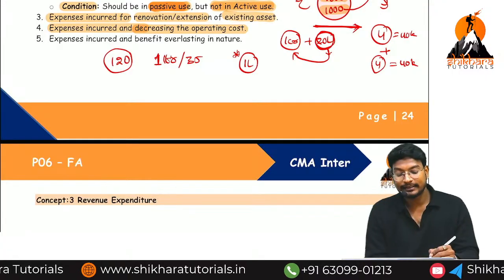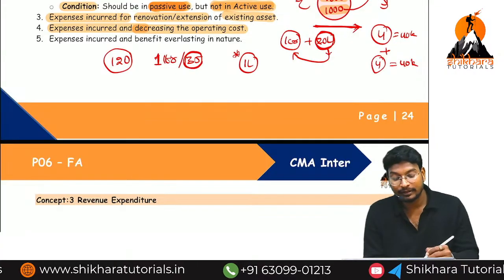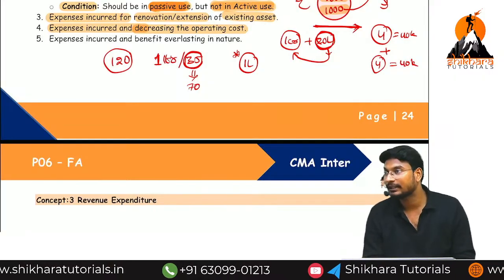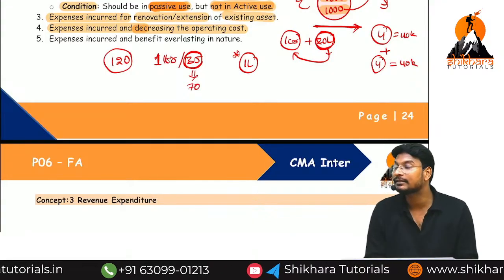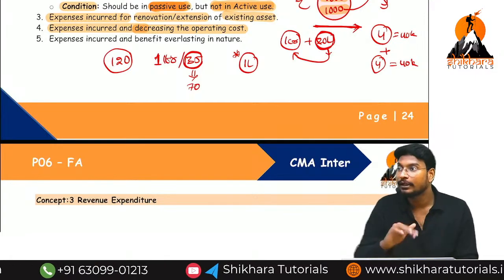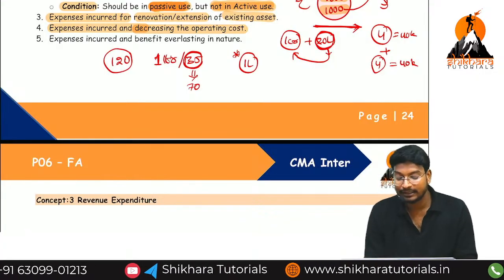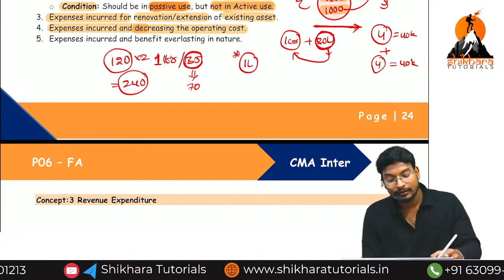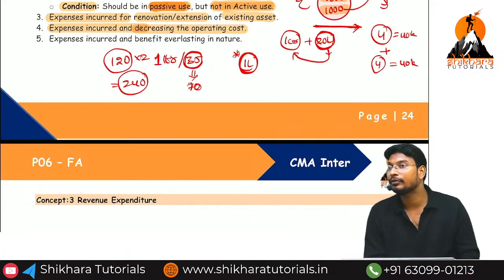Okay, how is the mileage increasing? Before the spare part, we are getting 35 kilometers. But because of that spare part, we can travel 70 kilometers. Before that, in order to travel 70 kilometers, how many liters of petrol were required? 2 liters. 2 liters means what is the cost? 120 into 2 is equal to 240. But by incurring this 1 lakh, now the 70 kilometers we can travel with only 1 liter of petrol.